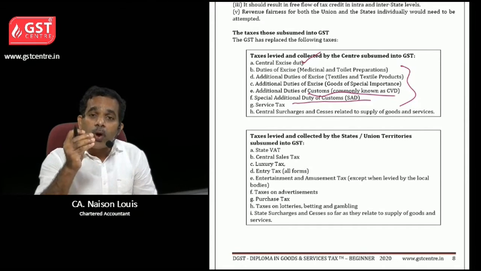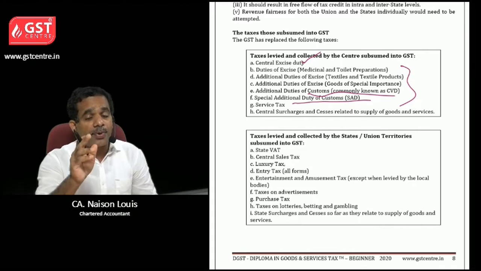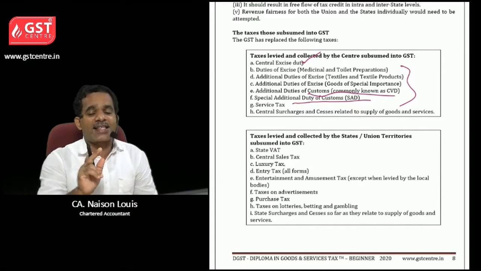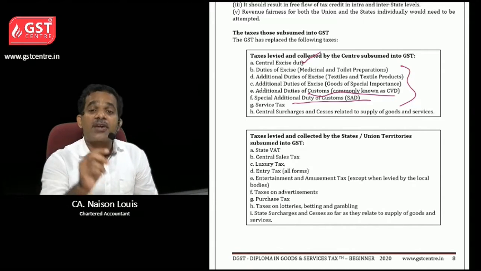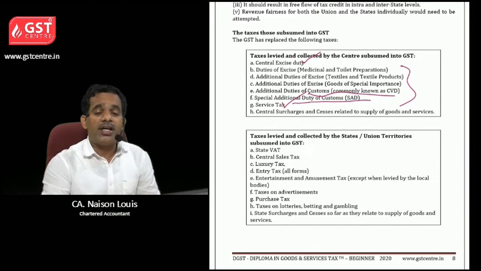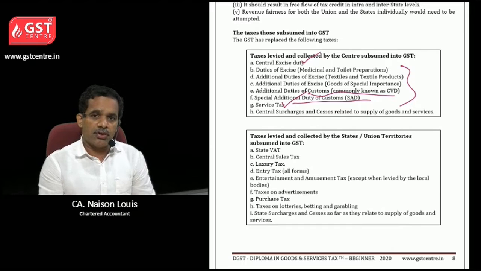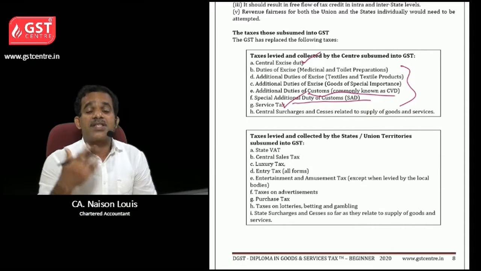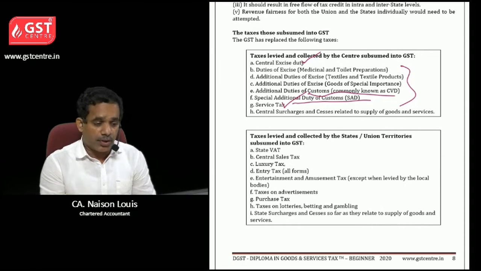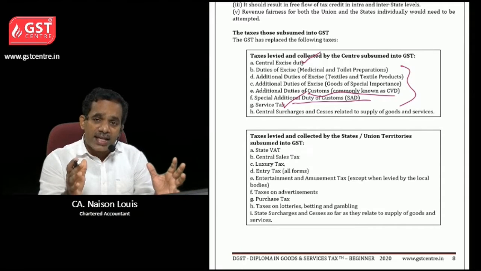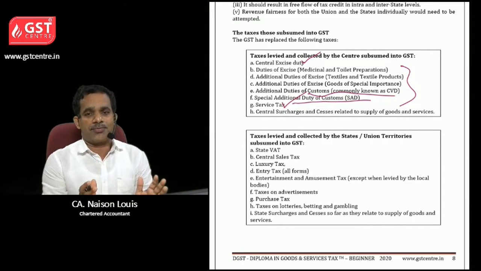Before that, for what purpose customs duty is charged? It is charged on imports and exports. Okay. Then service tax, which was levied on services like transportation, okay, or audit fees, business consultancy, whatever it may be. Okay. So these all taxes were subsumed into GST.